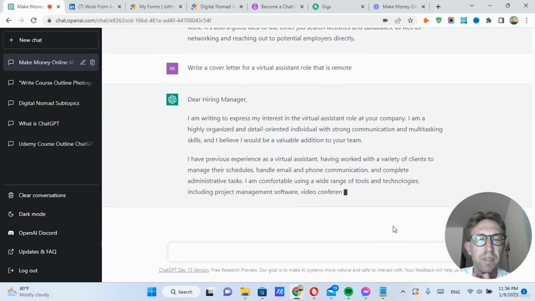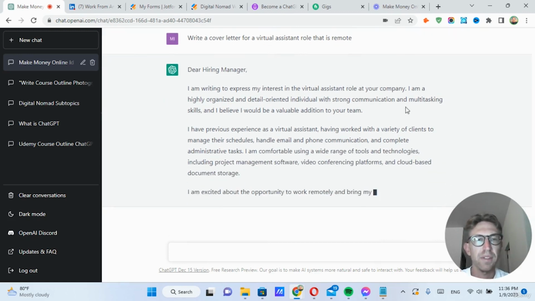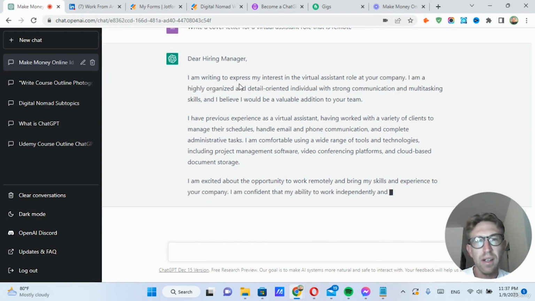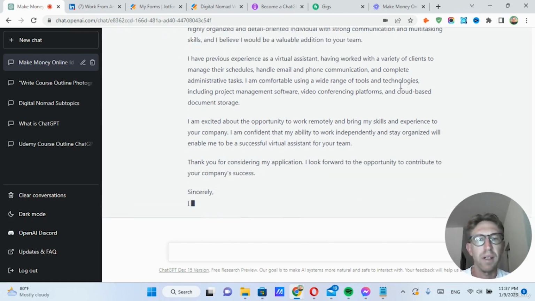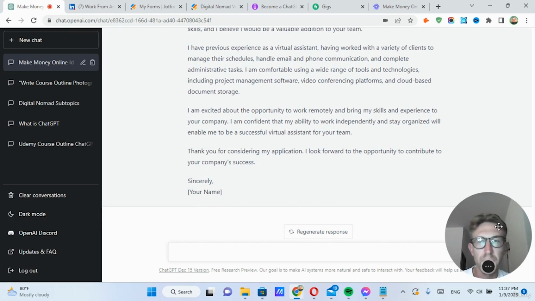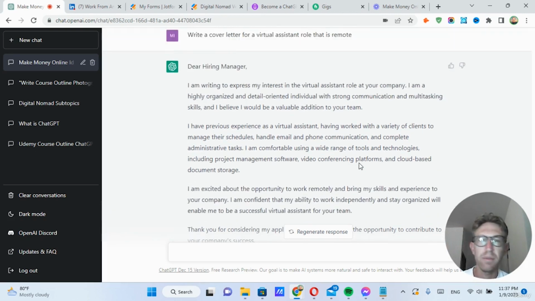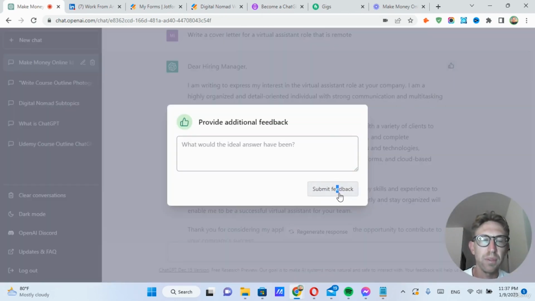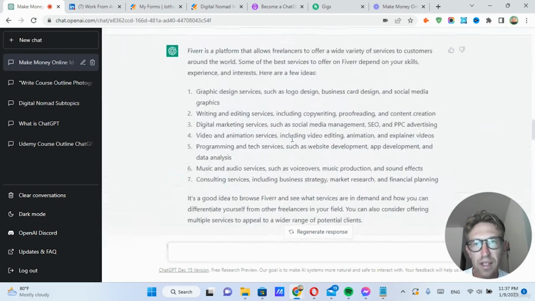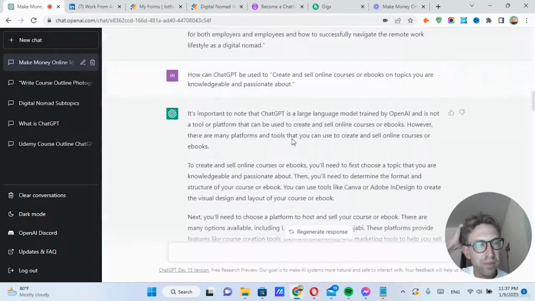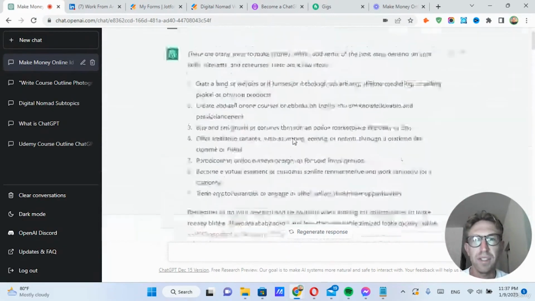It says, I'm writing to express my interest in the virtual assistant role at your company. Obviously here you would insert the name of the company. And then, highly organized and detail-oriented individual with strong communication, blah, blah, blah. So it just wrote the entire cover letter, which you can then use to apply for the remote job that you're interested in. So very, very powerful. And there's virtually unlimited things that you can do with ChatGPT. You can also rate responses if you want, just to provide feedback. And that's basically how to find and apply for remote jobs as virtual assistants.